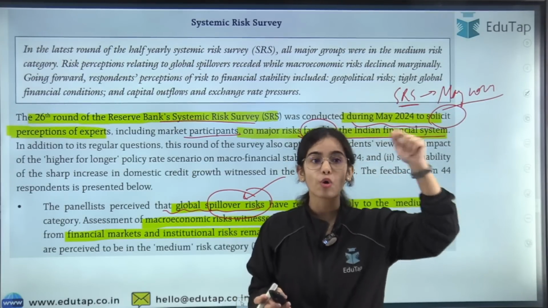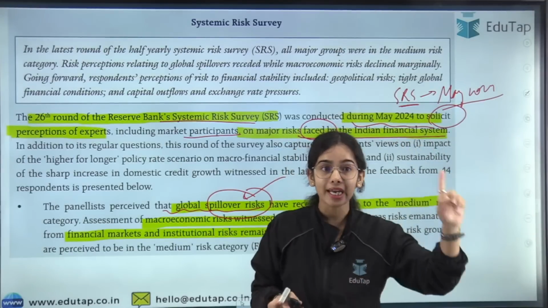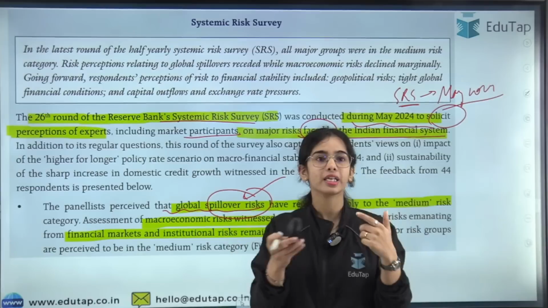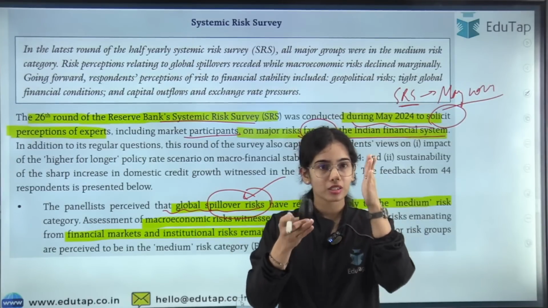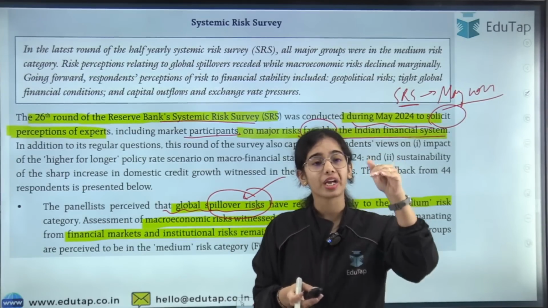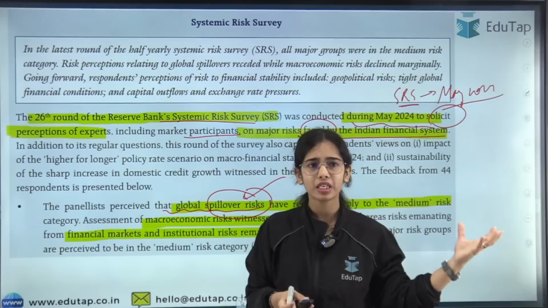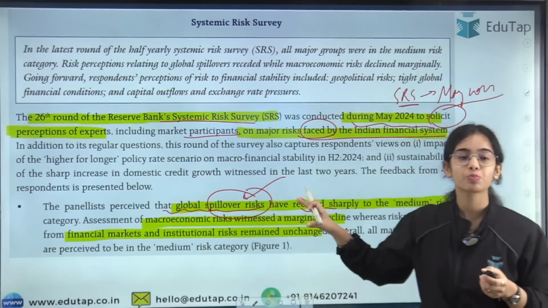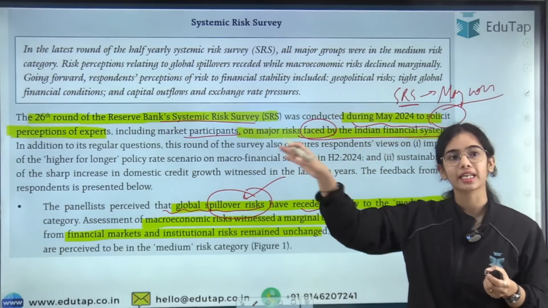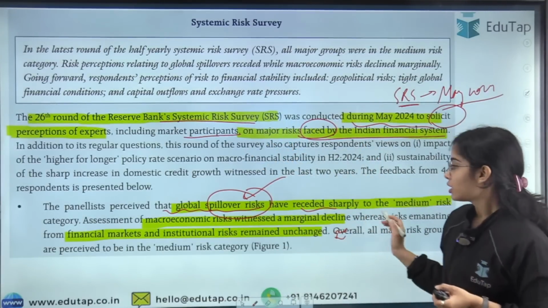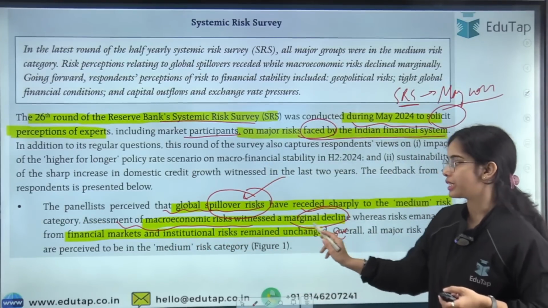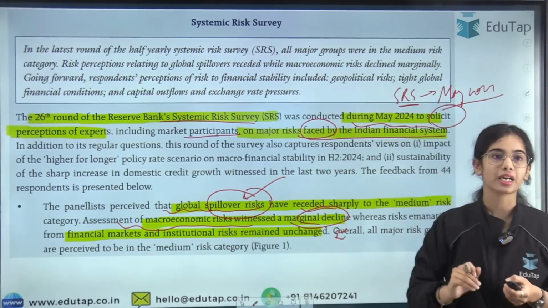The global negative effect on our country was very high, because in the global area much of the trade nearly stopped, or trade reduced a lot, and traveling stopped, tourists stopped coming. So the global spillover risk was very high during that time, which has reduced now. Also, the assessment of macroeconomic risk witnessed a marginal decline. That means macroeconomic risk in our country has declined.